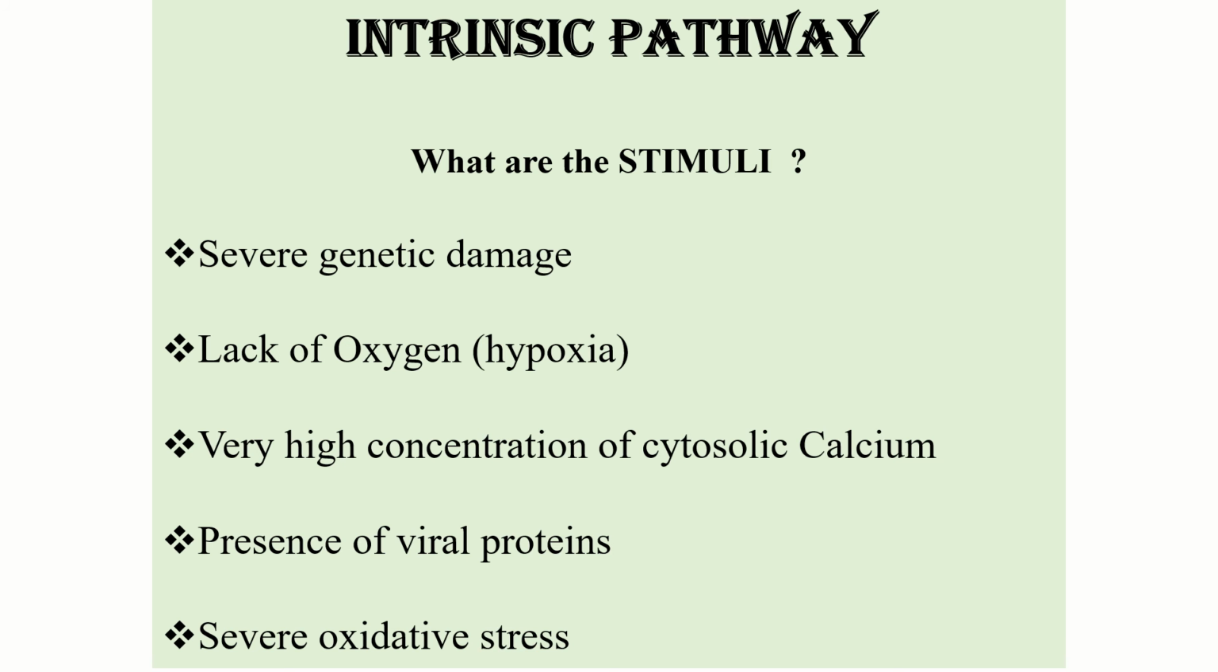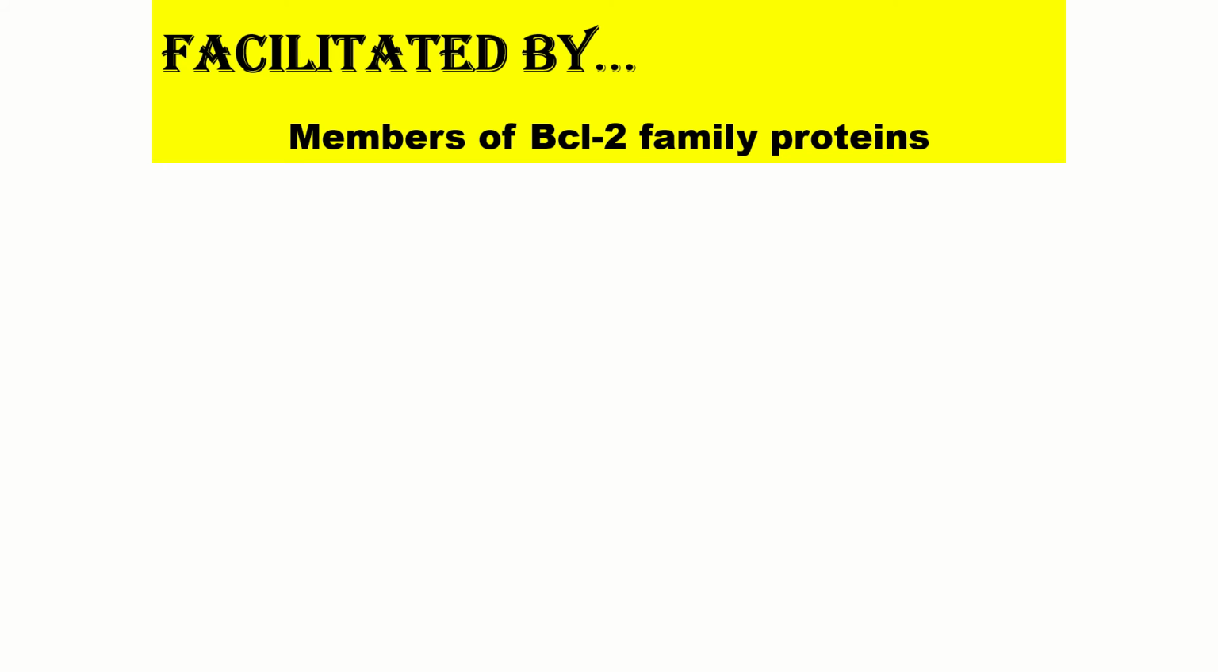This intrinsic pathway takes place when there is severe DNA damage, or we can also call it genetic damage, when there is lack of oxygen or very high concentration of cytosolic calcium, or there is a presence of viral proteins or severe oxidative stress. I think you all know what is oxidative stress, formation of reactive oxygen species and all. That is oxidative stress. Okay.